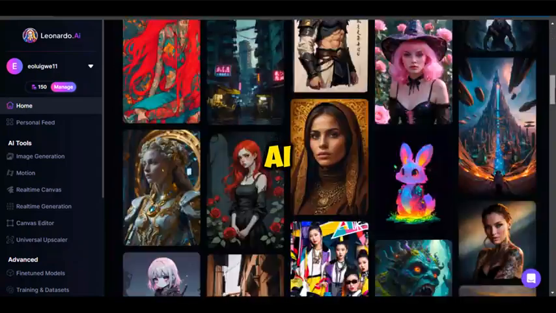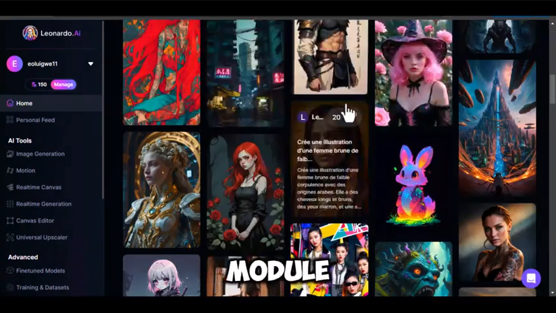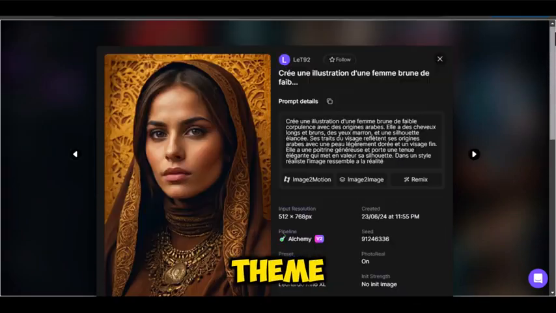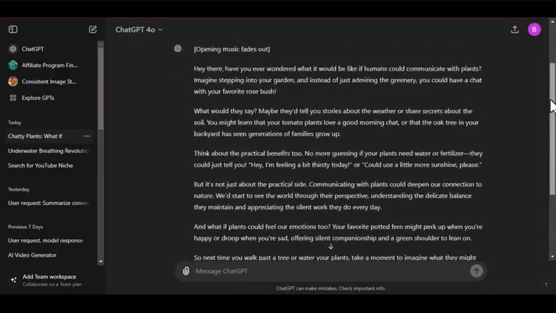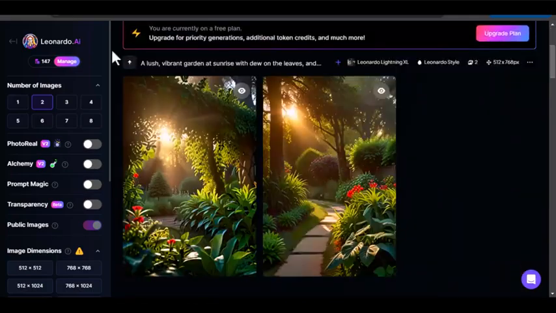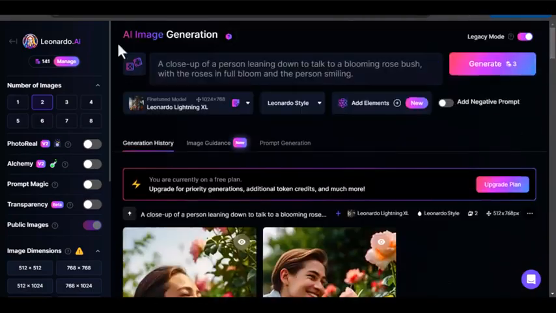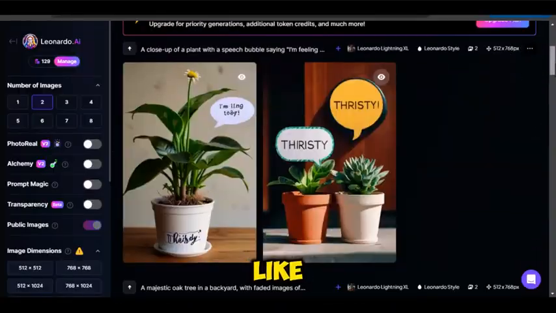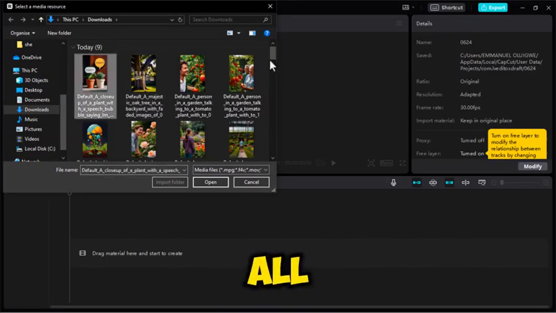Step 3. Visual content. Now for visuals. For this, I'm going to use Leonardo AI. I'm selecting the cinematic module because it creates stunning, high-quality images that perfectly match our sci-fi what-if theme. Now you'll need to read the script part by part and generate the images, making sure each one matches the script. After that, you have to use a video editor like CapCut to stitch them all together.